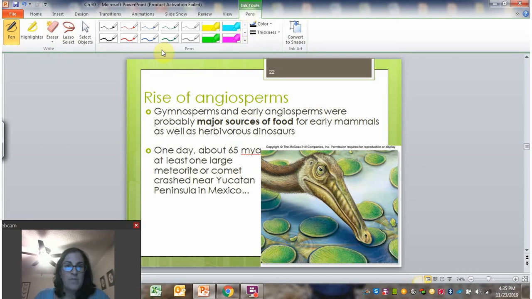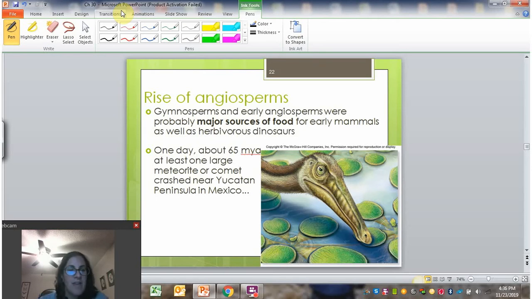Today, the plant that most people are familiar with is an angiosperm, that is the flowering plants, but it wasn't always that way on Earth. Gymnosperms and maybe some early angiosperms were probably the dominant plant for a long time, and they were major sources of food for the early mammals and the dinosaurs, the herbivorous dinosaurs.